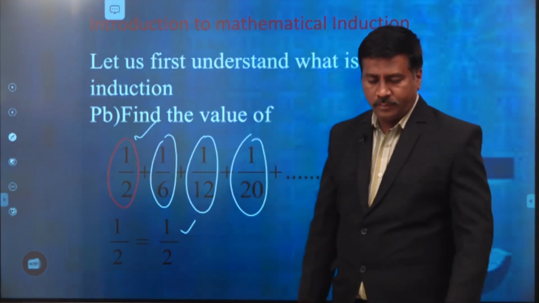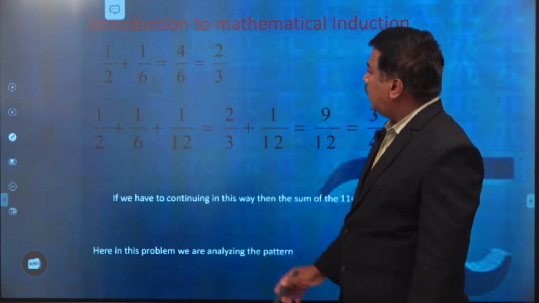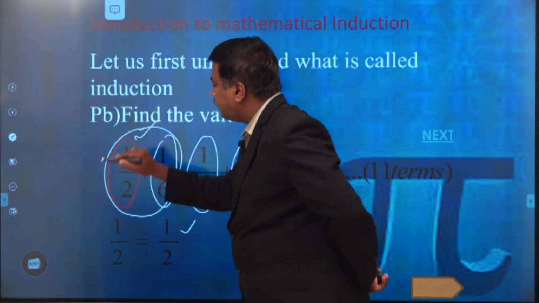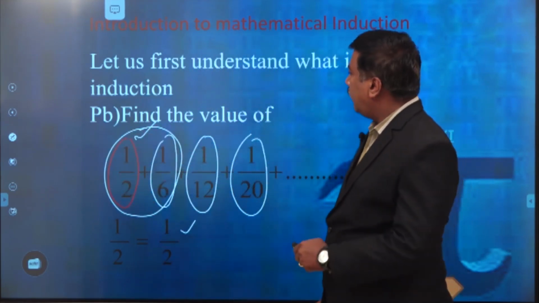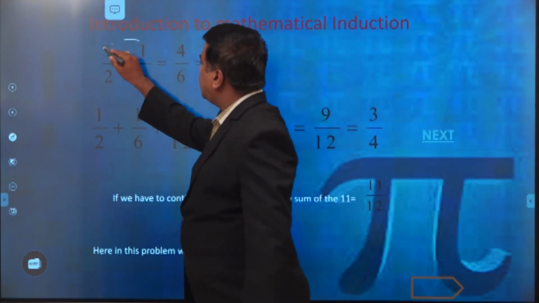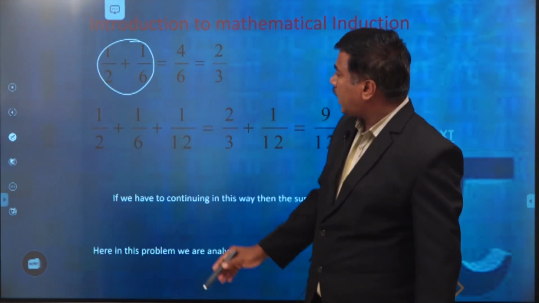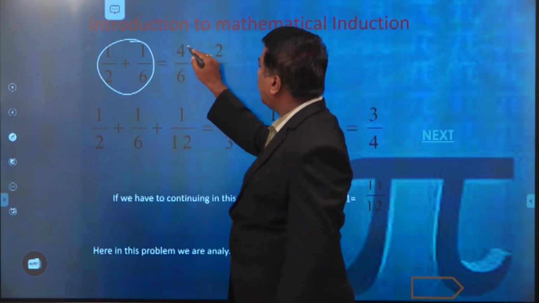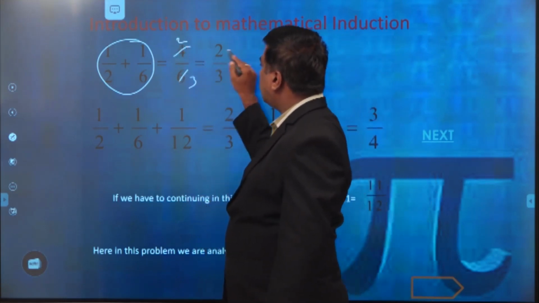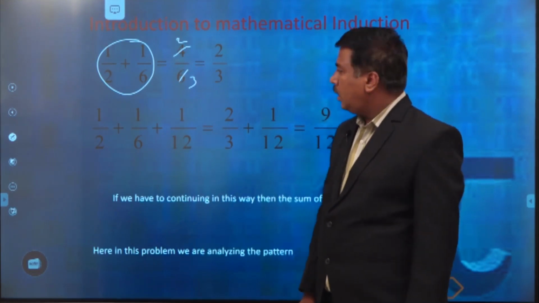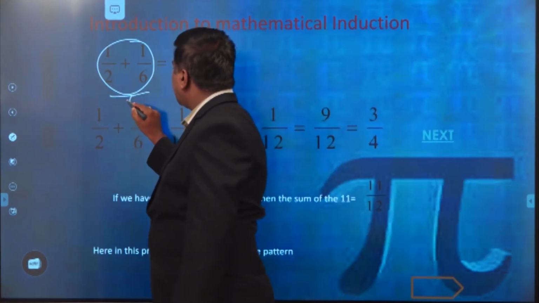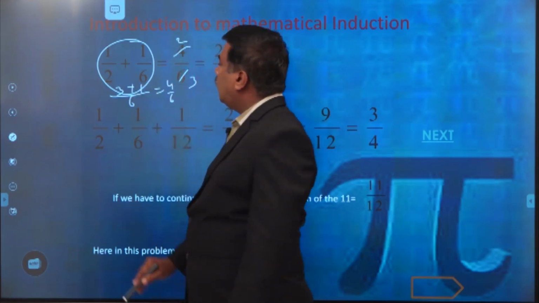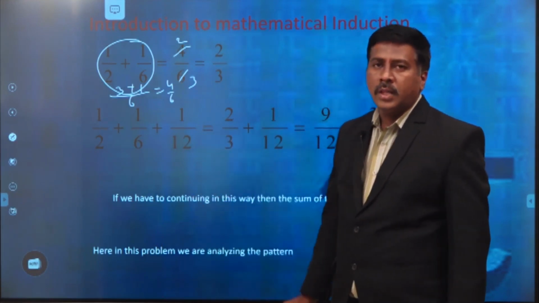For the second, please observe, we require the summation of two numbers, 1/2 plus 1/6. Taking the LCM, which is 6, we get 3/6 plus 1/6, which is 4/6. Cancelling, we get 2/3.